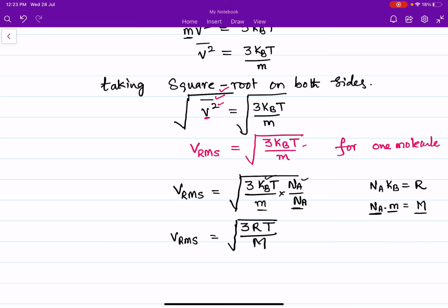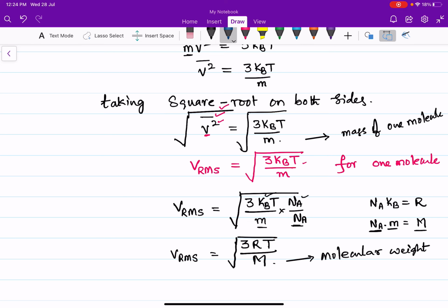Root 3RT by M. This is mass of one molecule, and this is mass of Avogadro number of molecules, that is nothing but molecular weight. So this capital M is nothing but molecular weight. So these are the expressions for RMS velocity.